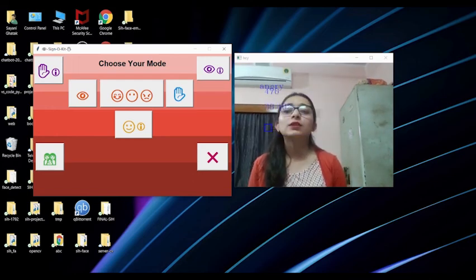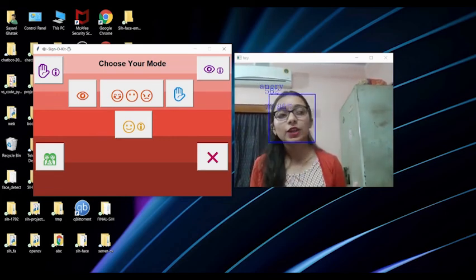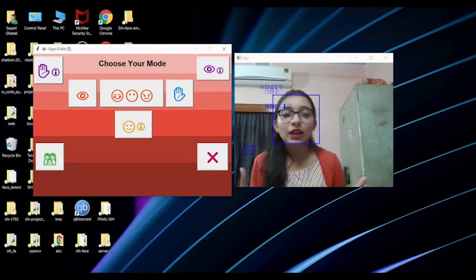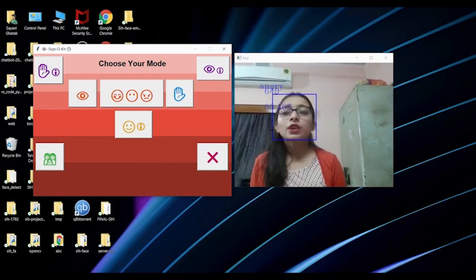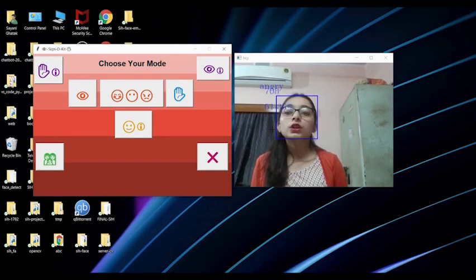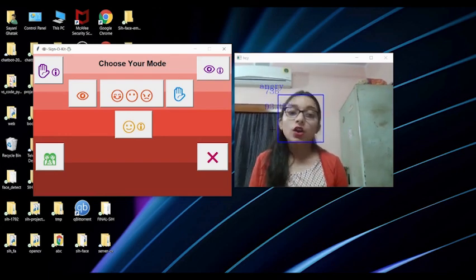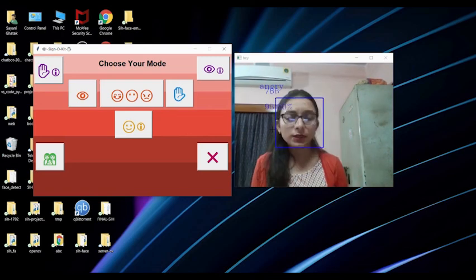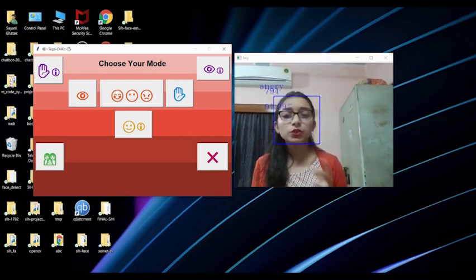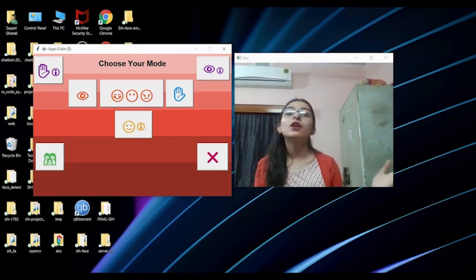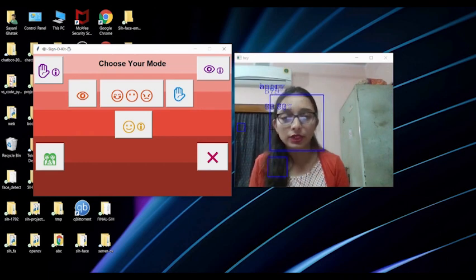So I think this project is good for everyone. You don't need any other device like a mouse or keyboard. You can do any kind of work using this air gesture. And one more thing, we are increasing our work now. We are working on eyes also, and we will add lots of features here in the future. So this is all about our project by Mythical Phoenix.